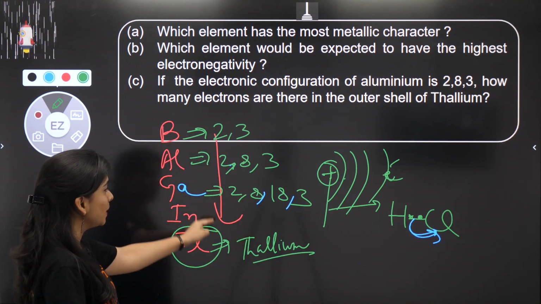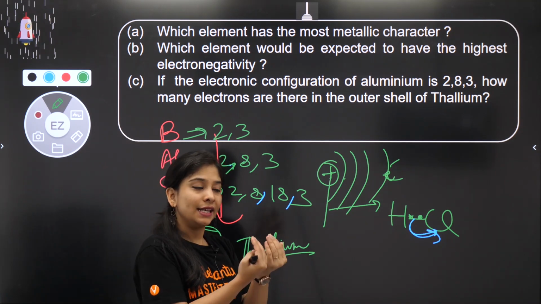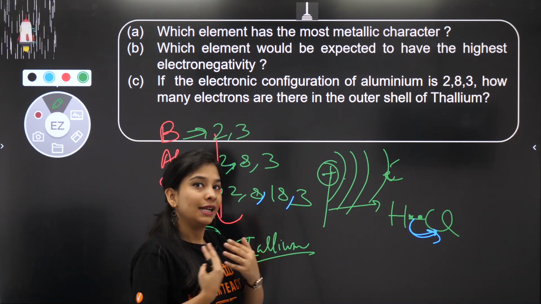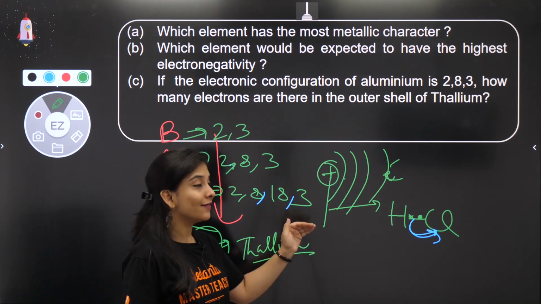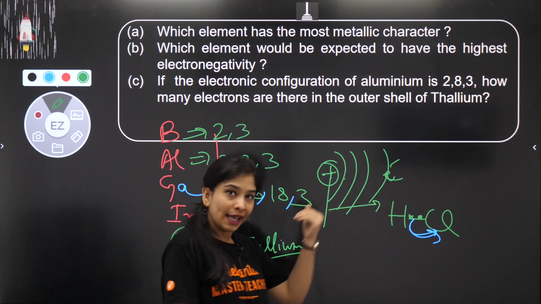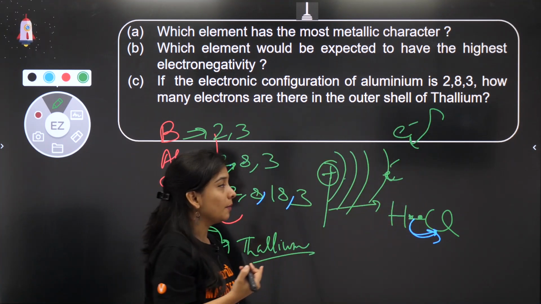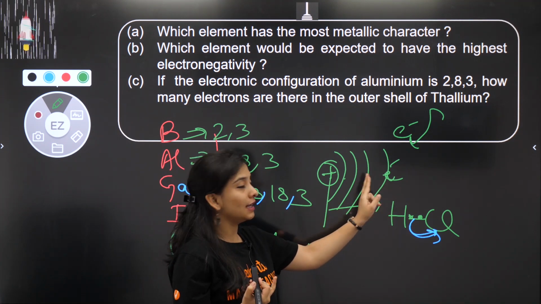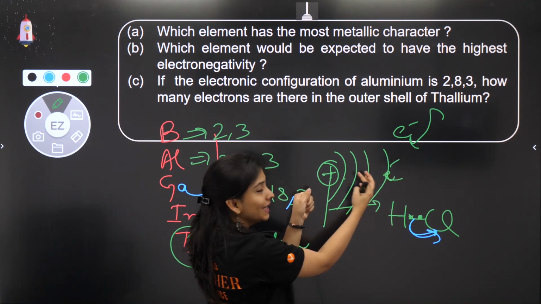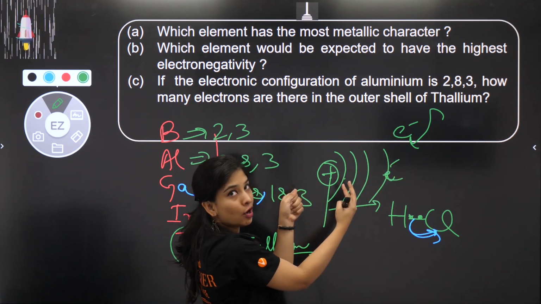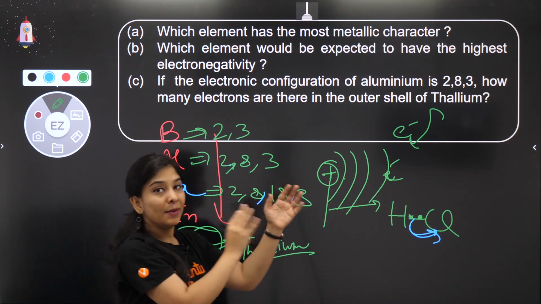Okay. So when we move down, you can also understand it in this way: tendency to accept the pair of electrons, tendency to keep the electrons towards itself. So obviously, when we move down, we have a tendency to lose electrons, not accept electrons. Why? Electrons have to come, and to be accepted by the last shell, है ना? और वो कब possible है? When your nucleus is providing its force of attraction on the upcoming electron, and that can be held by your last shell.